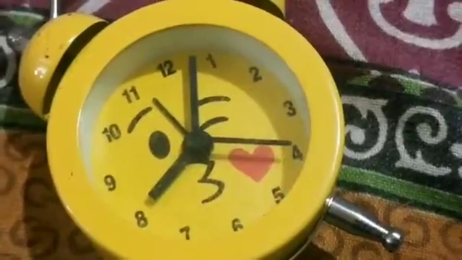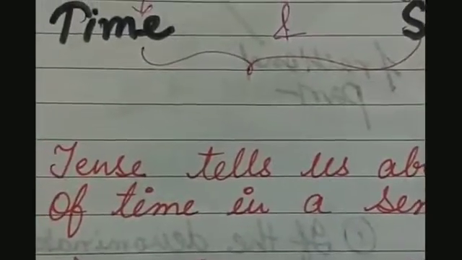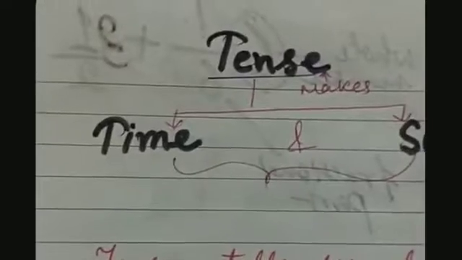And we are also going to learn about the present tense. Time and sense makes tense. Tense tells us about the sense of time in a sentence. So, by seeing the tense in a sentence, we know the sense of the time.